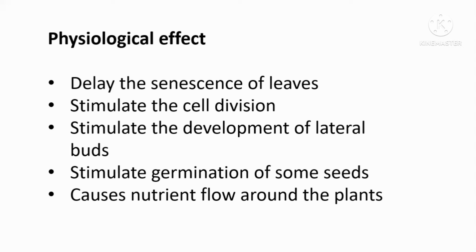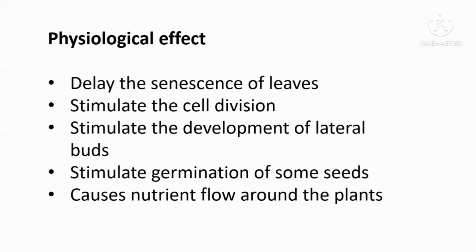Let's say if you detach a leaf from a plant, after a few days it will senesce. But if the leaf is not detached from the tree, the senescence process will not happen at that speed.